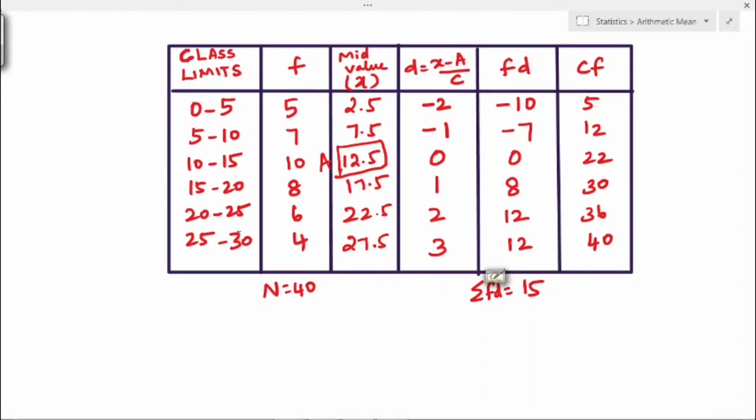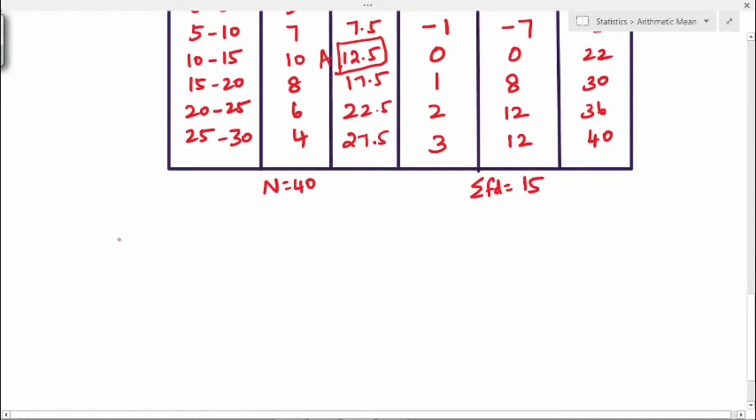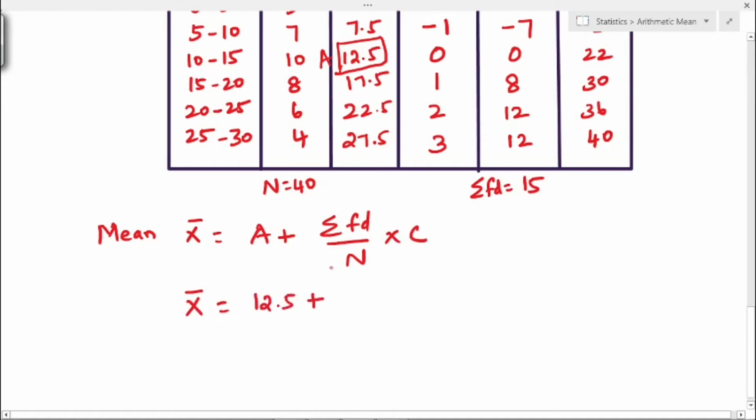So first we will find out the mean. Mean, that is x bar equal to a plus sigma FD divided by n into c. So x bar equal to, what is a? A, that is the assumed mean, 12.5 plus sigma FD. FD total is 15 divided by n. N total, that is 40, into c value, class interval. Here the class interval, that is 0 to 5, 5 to 10 and so on, 25 to 30. So c is 5.